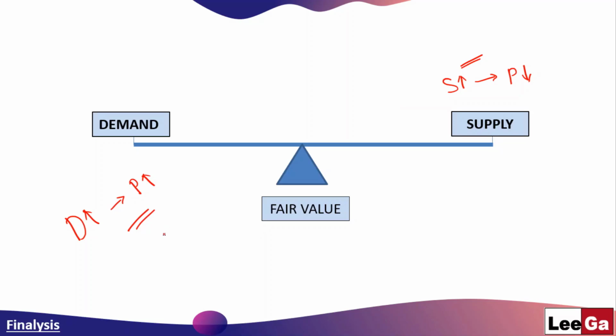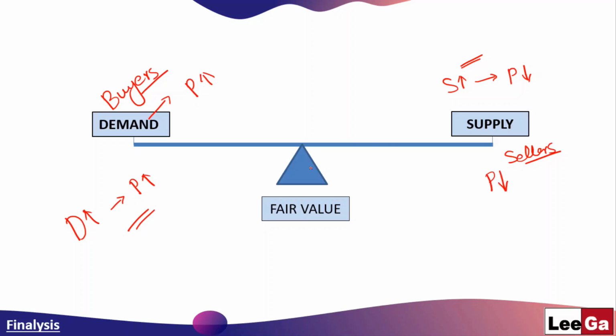Now demand is represented by buyers and supply by the sellers. So when demand is increasing, actually buyers are in action, leading to shooting up the prices. And when supply is more, then sellers are in action, who want prices to decrease.